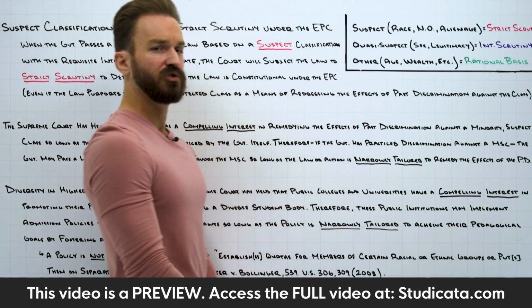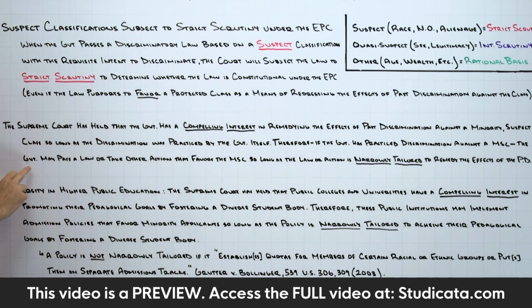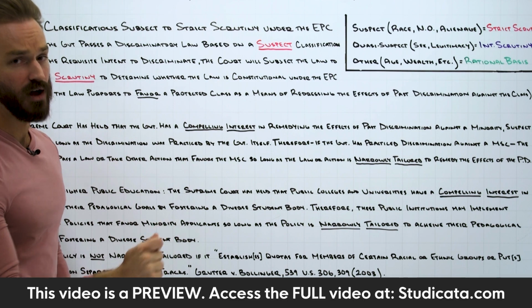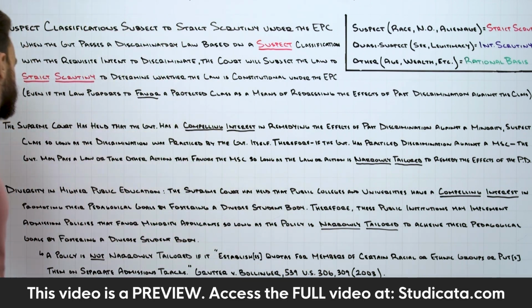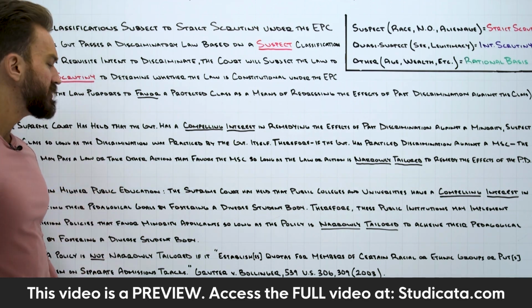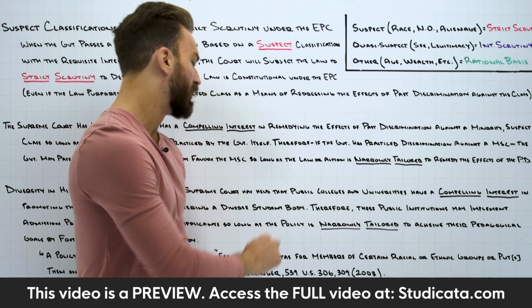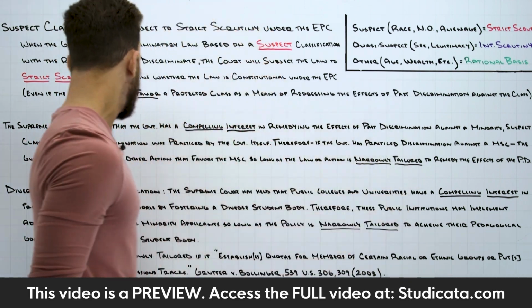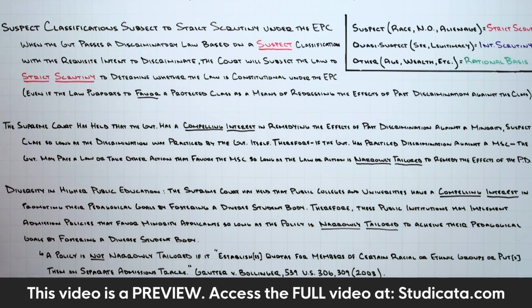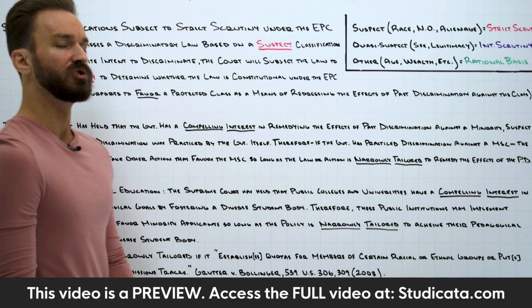So as we move into our discussion of diversity in higher public education, remember, this is a very limited context analysis. We're talking about admission decisions in places of higher public education, okay? In this context, the Supreme Court has held that public colleges and universities have a compelling interest in promoting their pedagogical goals by fostering a diverse student body.